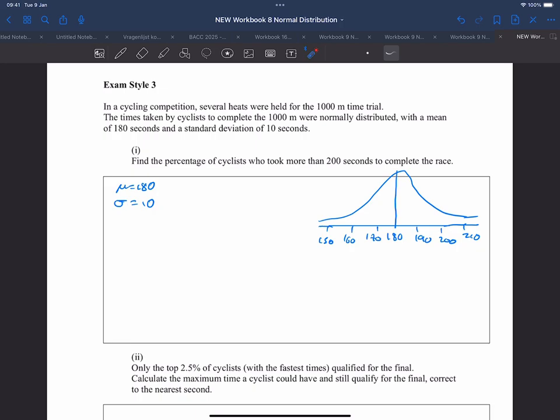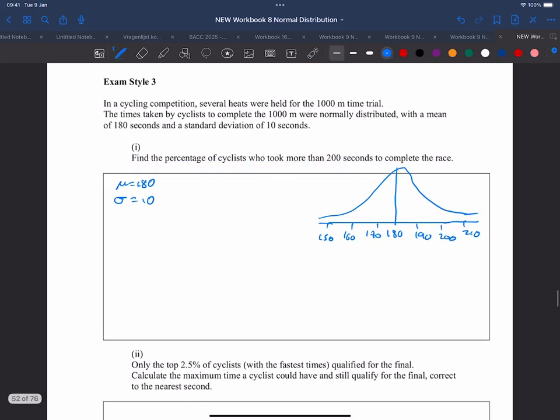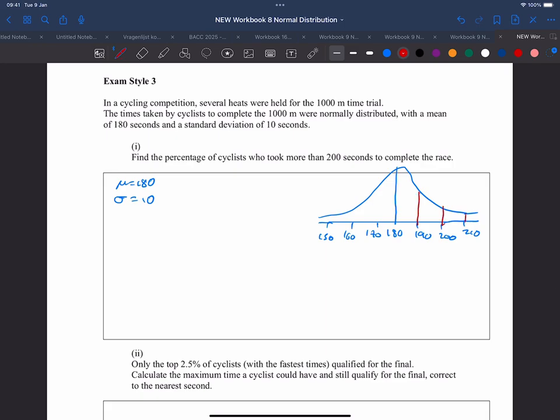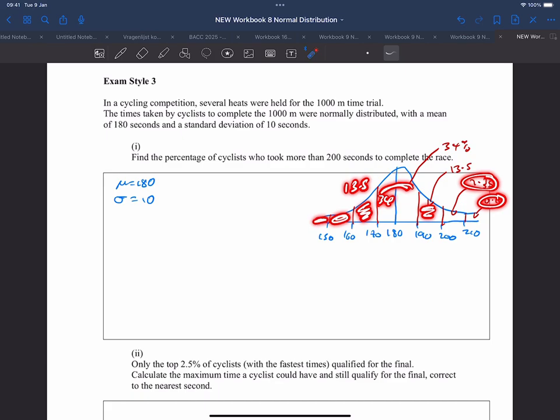Now, once we do that, what we want to do is find the percentage of cyclists that took more than 200 seconds. So we could say 200 here. Now, we should know already from previously that we split this up and this bottom end is 0.15%. This here is 2.35%. This here is 13.5%. And this here is 34%. And it's the same for these sides. They're symmetrical. This area is the same as this area, which is 13.5, and this one's the same as this one, and this one's the same as this one. And if you keep writing these, you remember it.